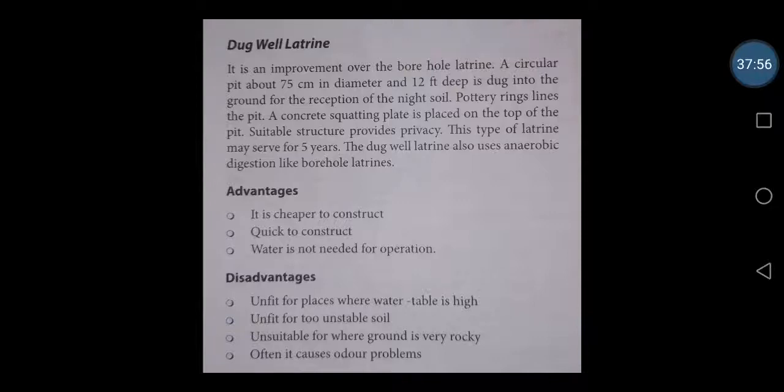This type of latrine may serve around 5 years, because we know that here the circular pit is a little more bigger than that. So the dugwell latrine also uses anaerobic digestion like borehole latrine. Here the advantages are it is cheaper to construct, quick to construct, water is not needed for operation. But some of the disadvantages are unfit for places where water table is high.